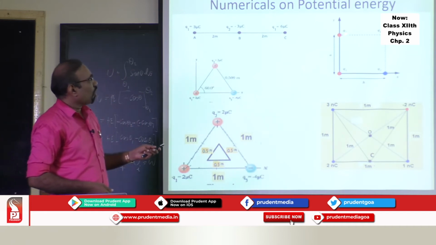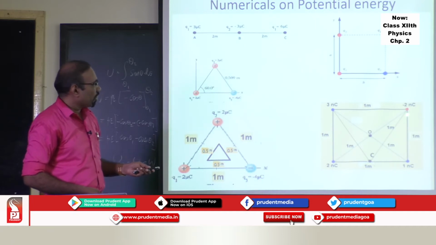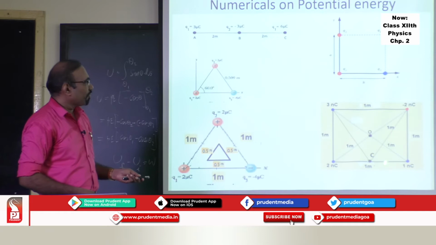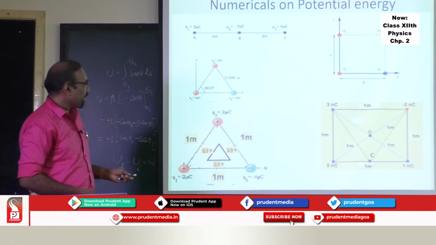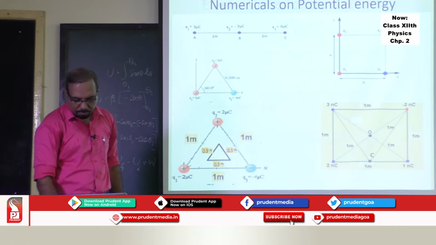Likewise, you can solve numericals based on 4 charges like this. 4 charges at different corners, and then they are collapsing to the corners of a figure having half the size of this. So in the same way you can find the potential energy of the system using this formula.